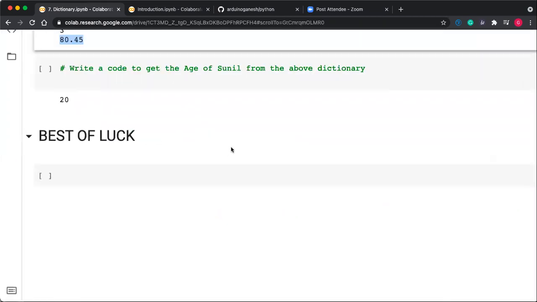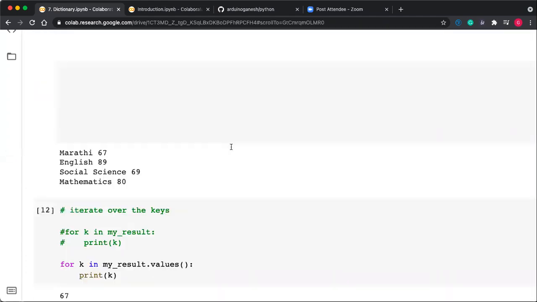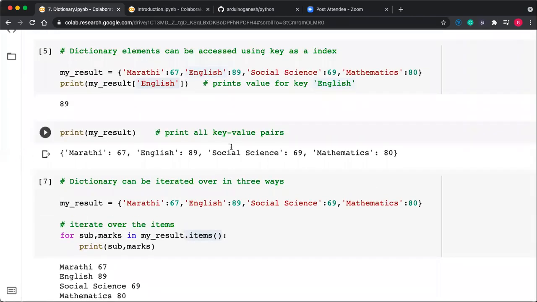Okay, so this is the end of the dictionary. I wanted to cover more, but the time is already over. 4:37 is there, so we can stop here. If you have any questions, then you can ask me. We'll give 10 minutes for questions and answers. Yes, now it's your turn.